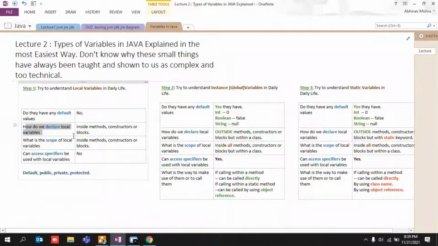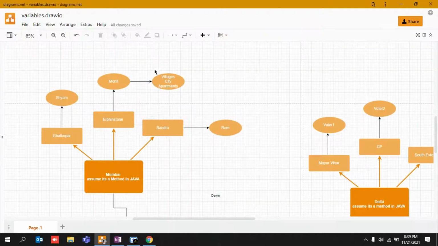So guys, I am putting a lot of stress on this local variable because the rest of the points will follow from it. This is the reason why I am spending a lot of time. It may take some time, but it will help you for 15, 20, 30, 40, 45 days in remembering the concept. If you associate yourself as a local person, let's say I belong to a particular village, so I know only the people in my village.